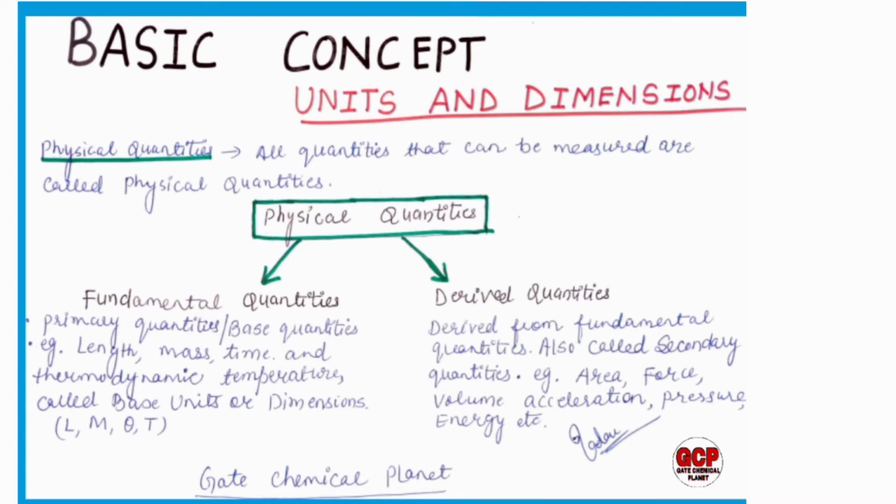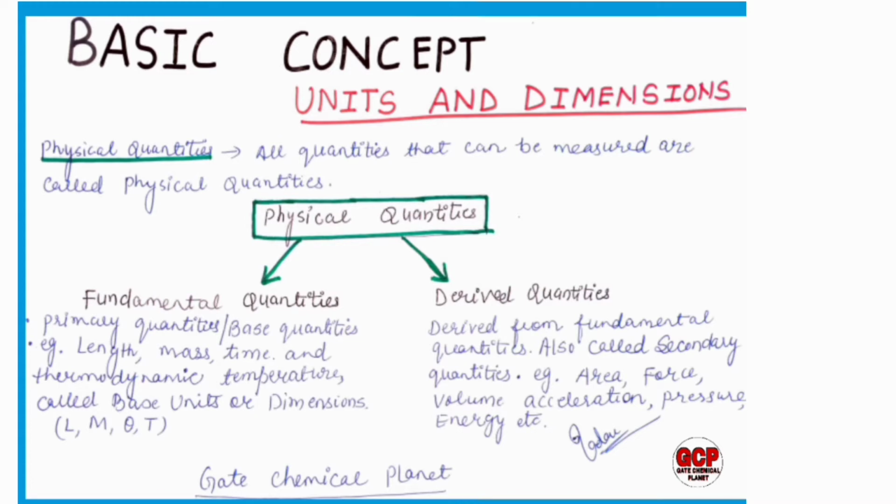In this lecture, we will cover some basic concepts related to units and dimensions. So first we will discuss physical quantities. Students, if I ask, is affection, your thinking, or your sadness, if your mood is not good, are all these quantities physical quantities? Then your answer is no ma'am, these are not physical quantities, because we cannot measure our thinking, our sadness, our hatred. So students, all the quantities that can be measured are known as physical quantities.